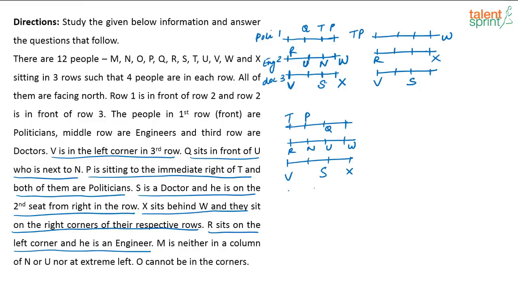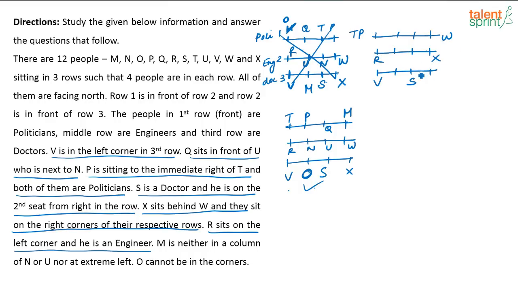So in this case, where will O be? O has to be here and this has to be M. If I take this case, again this has to be O and this has to be M, but this is not possible, right? M cannot be in the leftmost corner, or this has to be O and this has to be M, but again O cannot be in the corners. So this is not possible. This case goes wrong. But this case seems to be correct. Okay. Now let us try this one. So what have I got here? I have got TPQM RNUW VOSX. This is one case which seems to be correct.